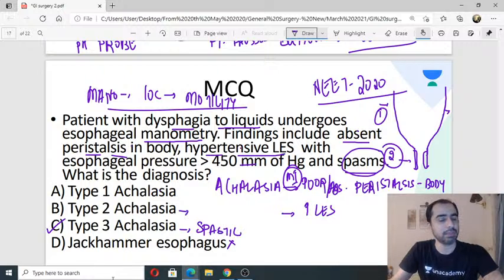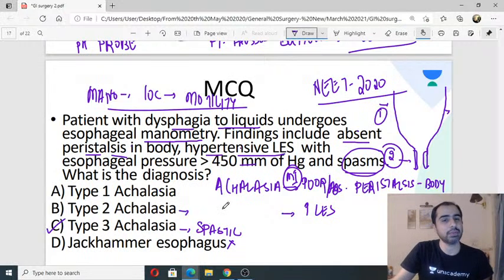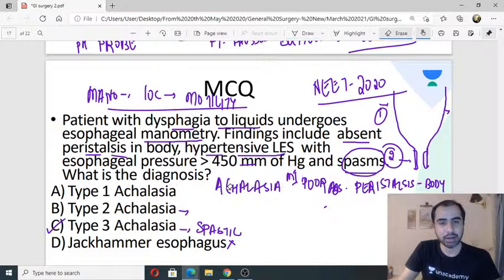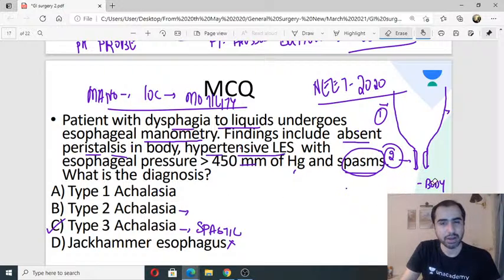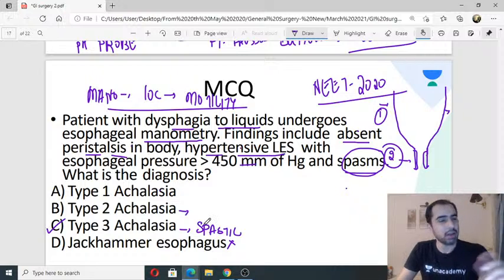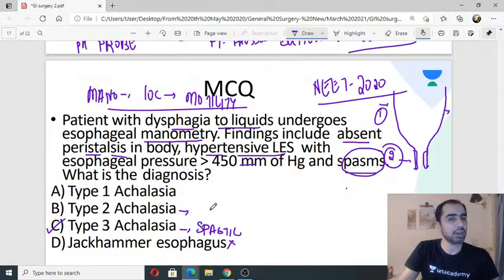What happens in type 2? If you know, good. If you don't, I will tell you. What do you see in type 2 achalasia? Of course, he'll have food intake. What do you see in type 2 achalasia? Just these two or three things need to come. Then however someone twists the MCQ, you will know.